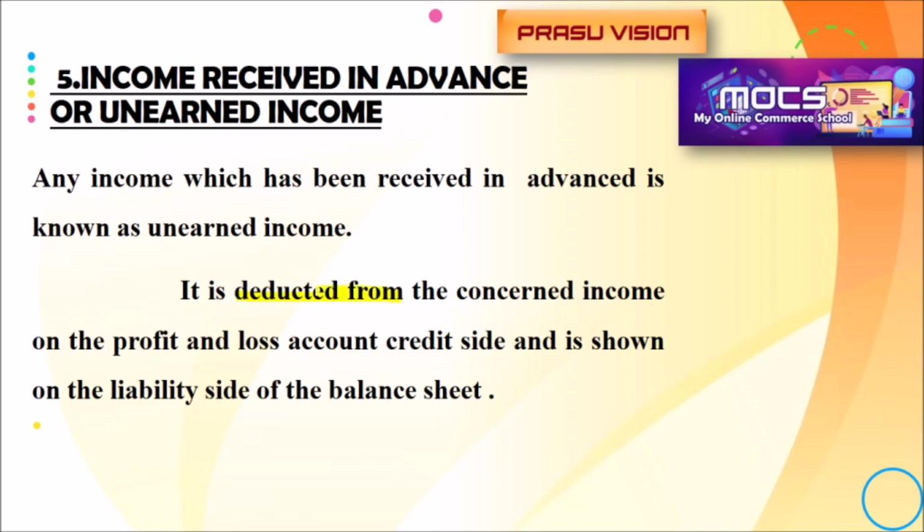Accrued income is added, but unearned income, or income received in advance, will be deducted from the concerned item. Why? Because that income is for the next year, and we are preparing the current year's final accounts. So it will be deducted from the concerned item on the credit side of the profit and loss account.